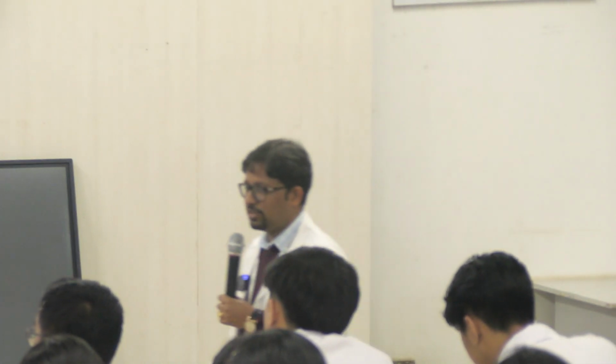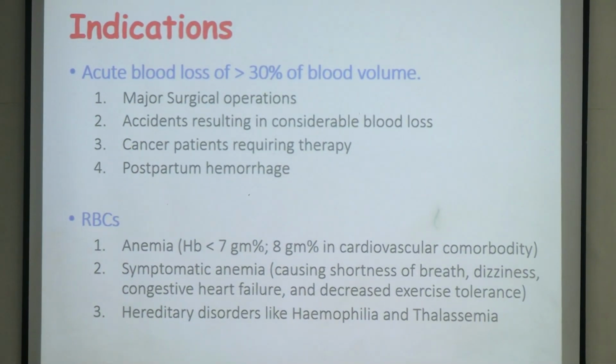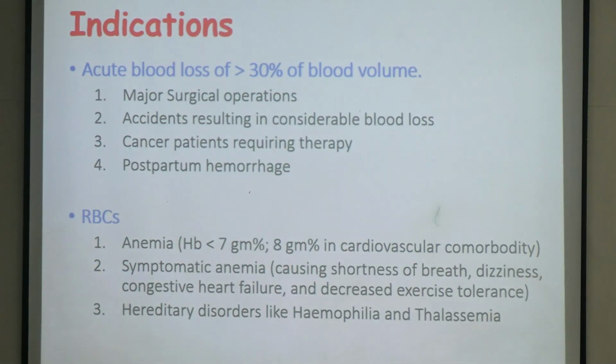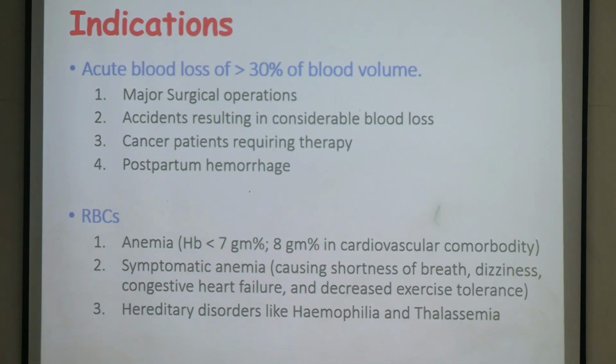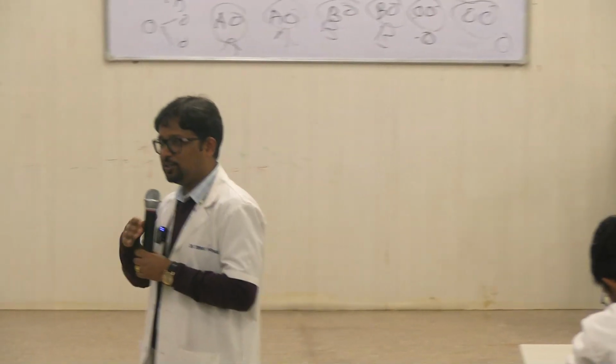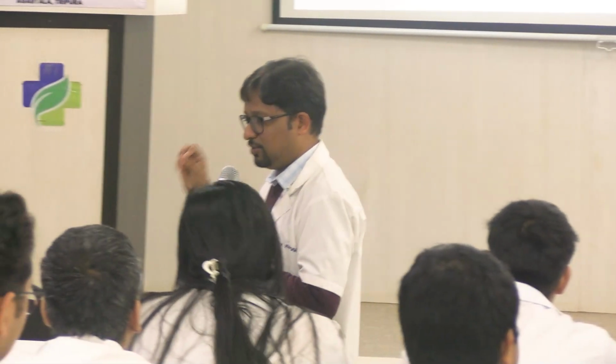So with this history, now let us see, in present day at least, what are the indications where blood transfusion is done. So acute blood loss, when more than 30% of the blood volume is lost, we have to transfuse blood. Now some of it can be expected. If we have an elective surgery for some reason, a blood loss can be expected. So as a part of the pre-operative checklist, we need to arrange cross-matched blood, which will be transfused in the process of surgery. This is an elective thing.